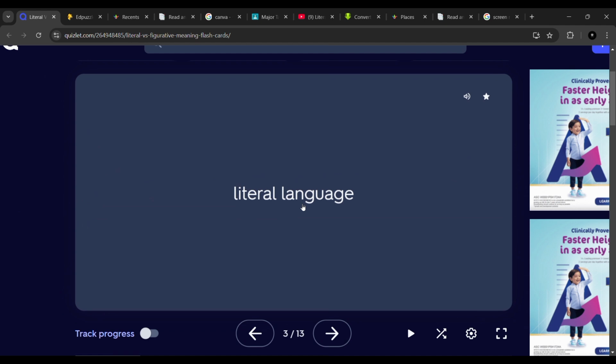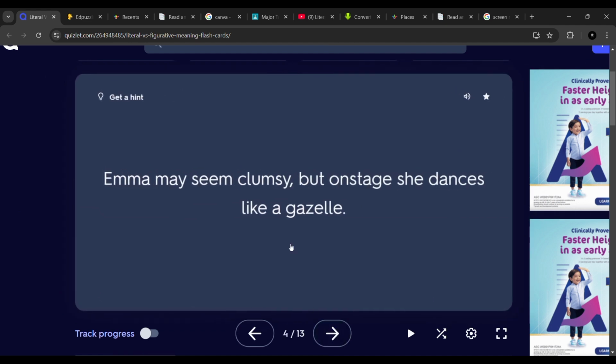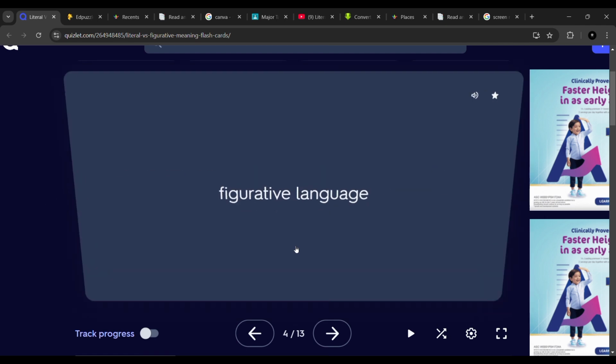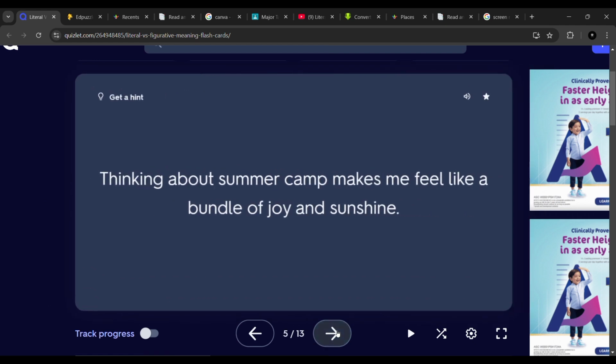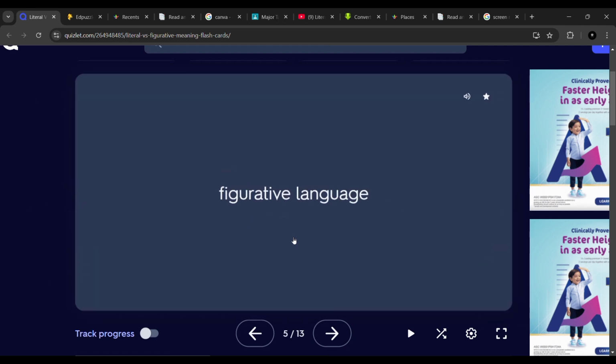Right, it's literal language. For next sentence, Emma may seem clumsy, but on stage she dances like a gazelle. Is it literal or figurative? Correct, it's figurative language. Next, thinking about summer camp makes me feel like a bundle of joy and sunshine. What do you think is the answer? It's figurative language. Alright, keep it up.